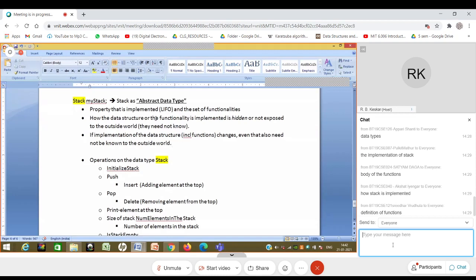We are doing it for a reason, which is actually good, because it is going to give us an advantage later on when my implementation changes. The outside world need not change anything. Imagine that I initially wrote stack using arrays, and I distributed that code to thousands of users, and suddenly I changed it to a linked list. I cannot go to thousands of users and tell them to change their implementation.